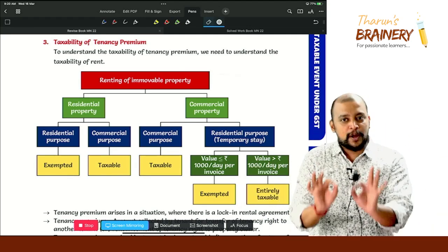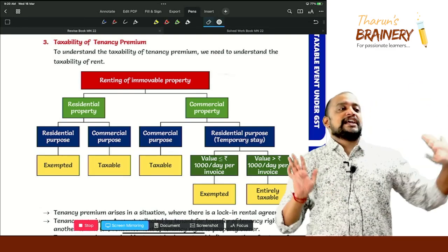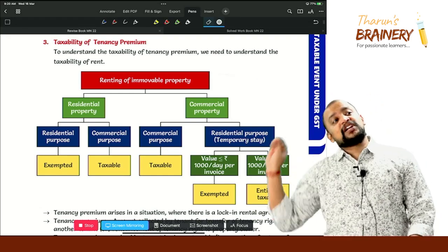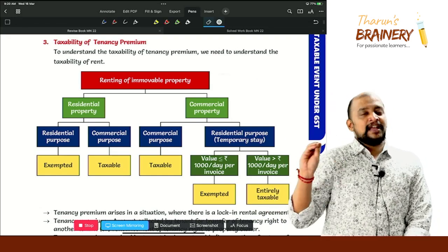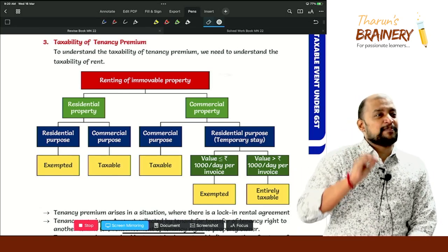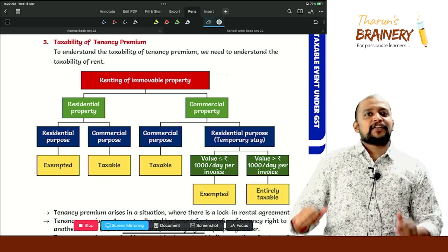If residential property is given for residential purpose, then it is fully exempted. If residential property is given for commercial purpose, then it will be taxable. Now you may get a doubt: sir, hostel is residential purpose only, na sir? Then why are you telling it as commercial purpose? It is for stay only, na.